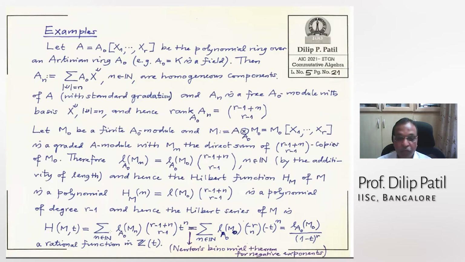All right. So therefore this Hilbert series is a rational function in t. The numerator is constant here, and the denominator is this very special polynomial. So on one hand it is a power series in t, and on the other side it is a rational function in t, a polynomial divided by a polynomial.